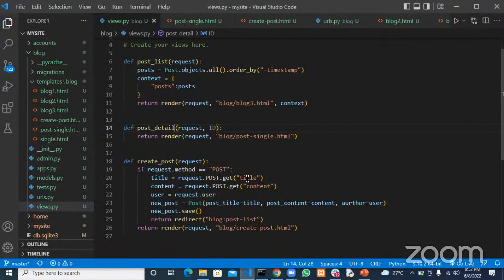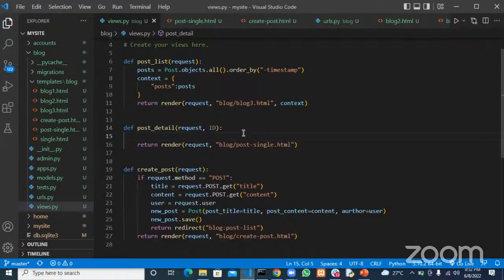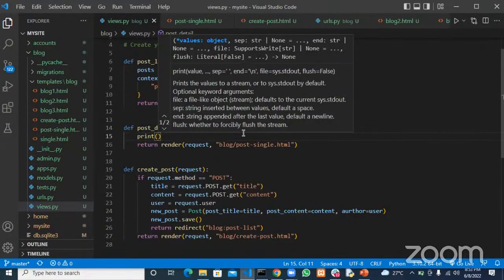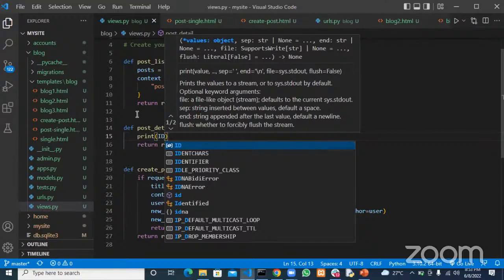We've been able to pass a keyword, or as I say a parameter, to this URL, meaning that I can grab this ID now. So if I come here and say print ID, let me refresh that and let you see what I mean.